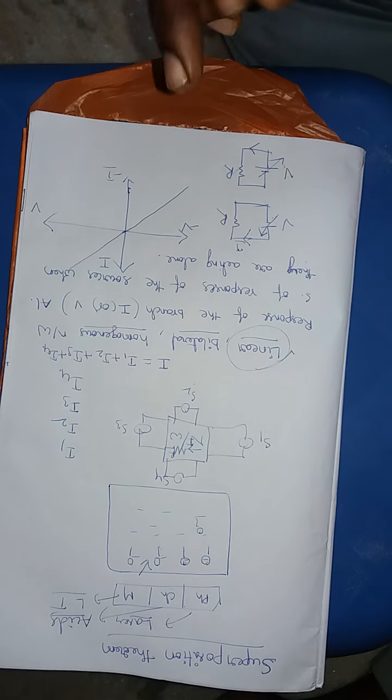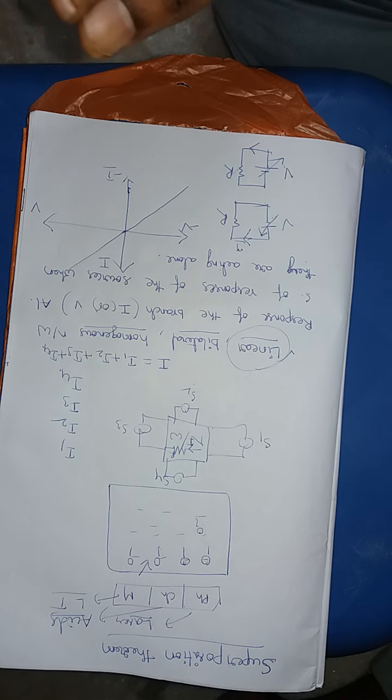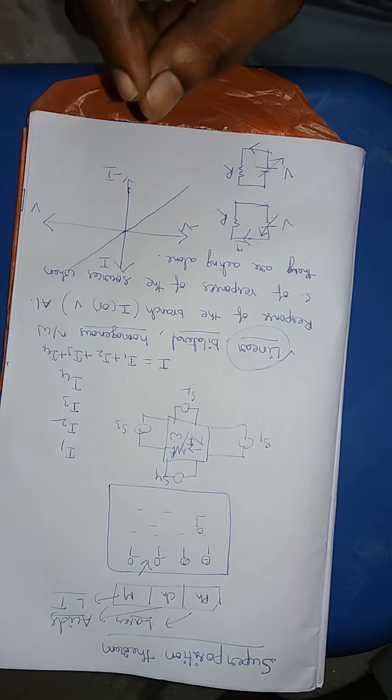So the bilateral element is one in which the characteristics or properties remain the same in both ways of operation. That means when the current flows like this, the characteristics lie in the positive. When the current flows in this fashion, the properties lie in the negative. So this is about bilateral.